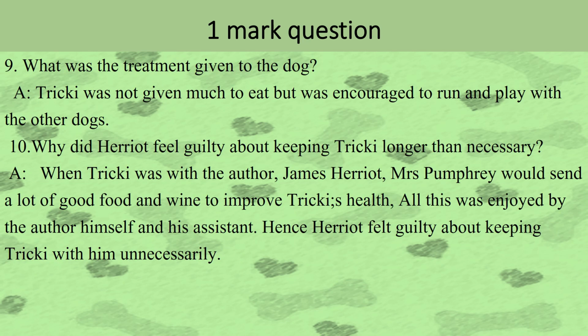9. What was the treatment given to the dog? Tricky was not given much to eat and was encouraged to run and play with the other dogs. That was all the treatment he required. 10. Why did Harriet feel guilty about keeping Tricky longer than necessary? When Tricky was with the author, James Harriet, Mrs. Pumphrey would send a lot of good food and wine to improve Tricky's health. All this was enjoyed by the author himself and his assistant. Hence, Harriet felt guilty about keeping Tricky with him unnecessarily.